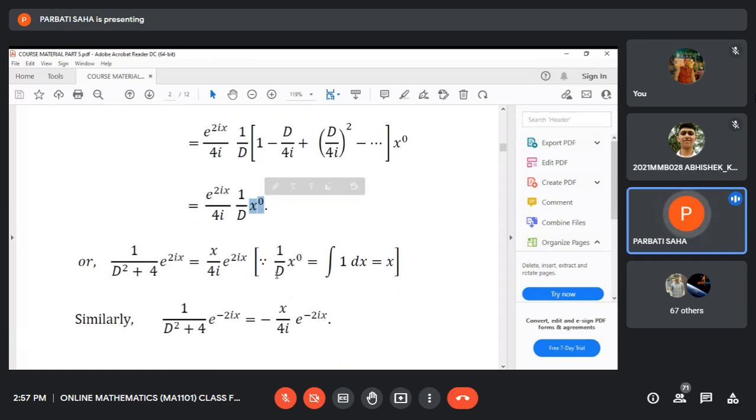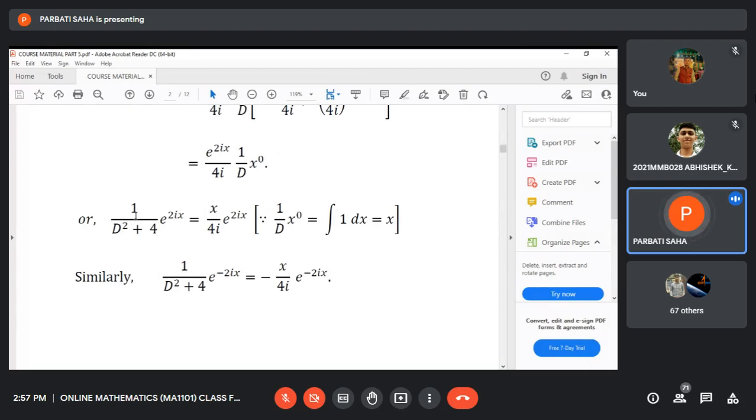And you know 1 by d operating on 1 means integral of 1 with respect to x. That is x only. So this value is actually x. 1 by d means integral with respect to x of the integrand, which is 1, x to the power 0 is 1. So integrate 1 with respect to x, that is x only. So it becomes x e to the power 2ix by 4i. Yes, this is the value of this, x by 4i e to the power 2ix.